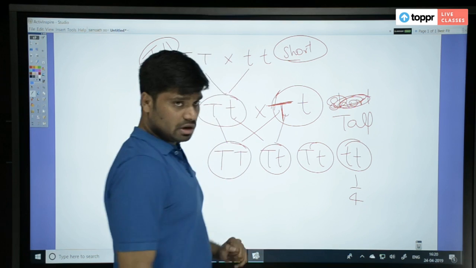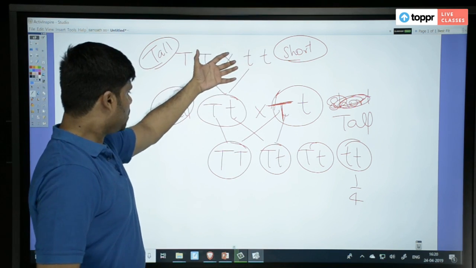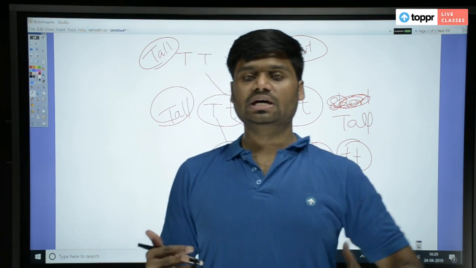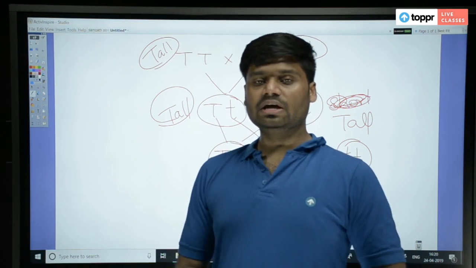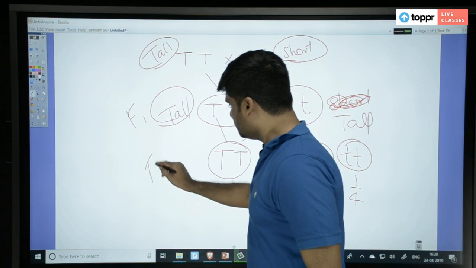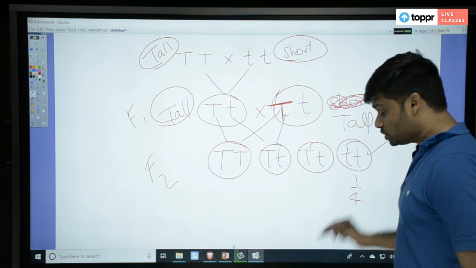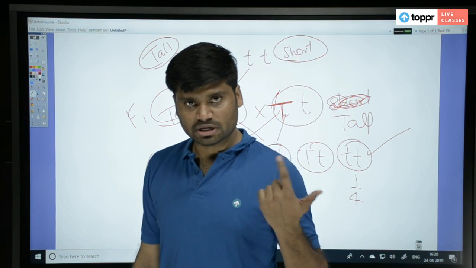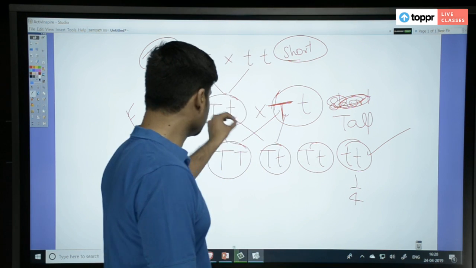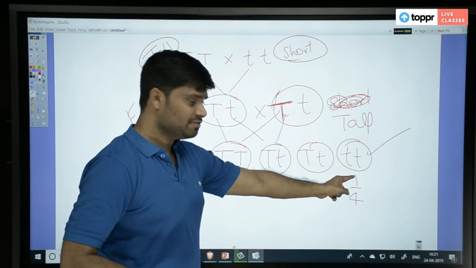Okay, first of all, when Mendel did this cross and he found that all were tall, short is eliminated. Then he said, oh, some characters are dominant over other characters. Thereby he proposed the law of dominance. Now, at F1 level, when he did the F2, when he got this result, then he understood, oh my god, short trait, which I thought disappeared, did not actually disappear. It was there. It was properly preserved somewhere. And when it is given another chance, it is manifested here.